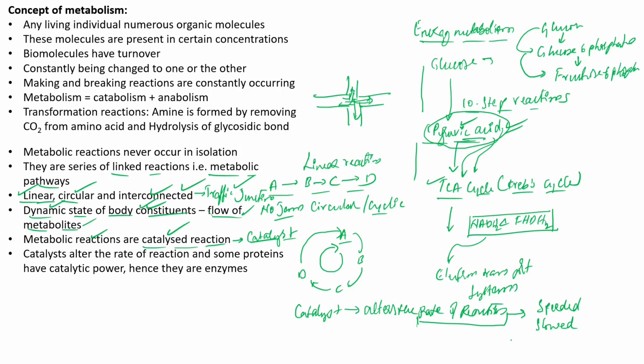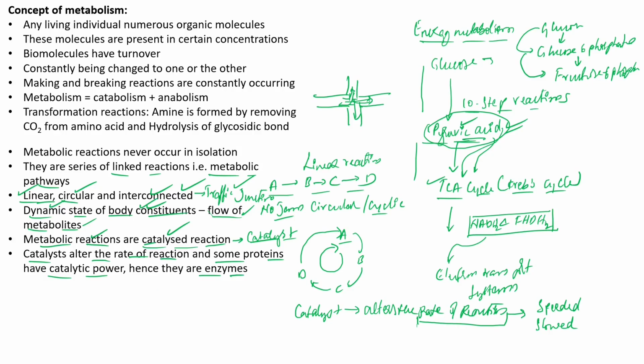As mentioned over here, metabolic reactions are catalyzed reactions, and catalysts mainly alter the rate of reactions, and some proteins have catalytic power, hence they are referred to as enzymes. We will be studying enzymes in the last class of the biomolecules, that is the next class.